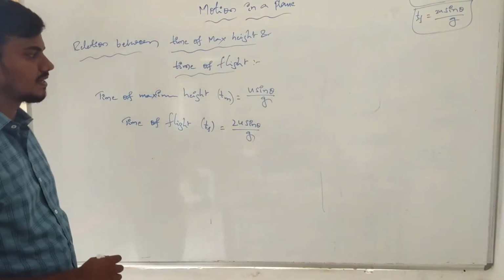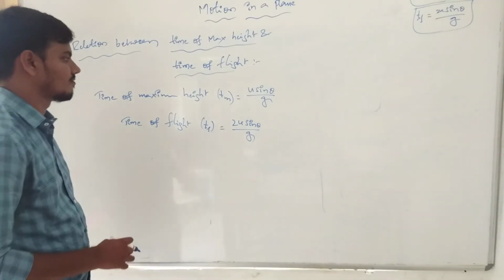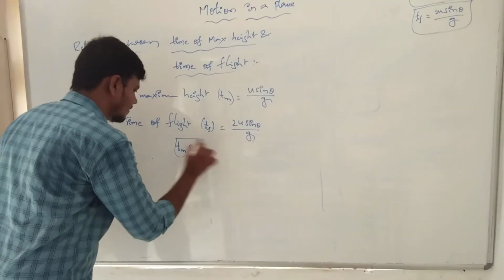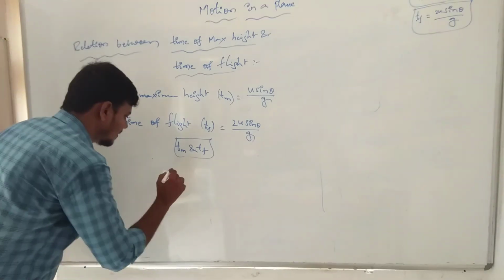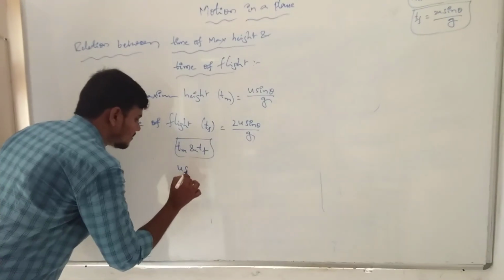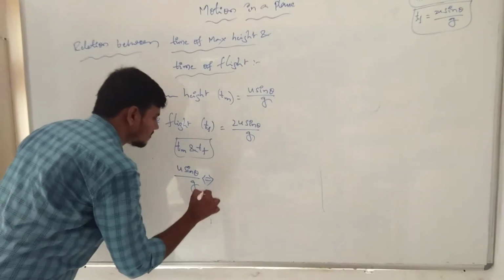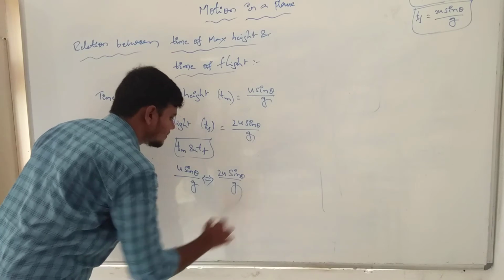There are two equations. Now what is the relation between tm and tf? First we take u sin theta by g, and 2u sin theta by g.